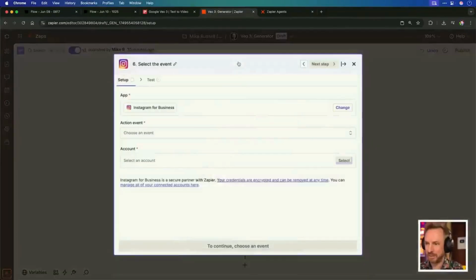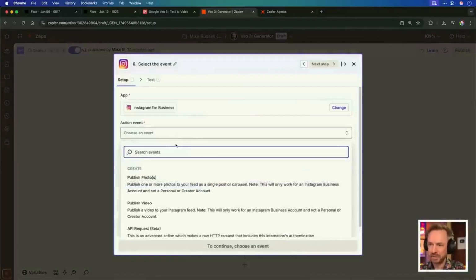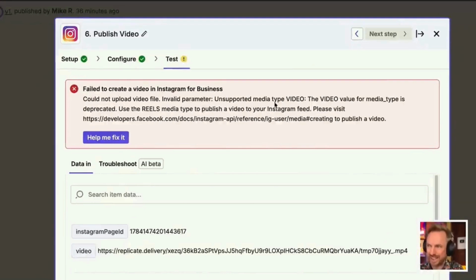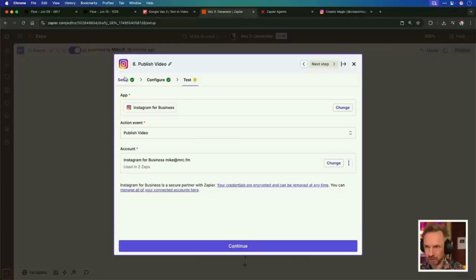There it is, Instagram for Business. I'm already connected, which is great. There we go. Now our action event is going to be publish a video. Okay, you'll notice here on the first try that actually video has been deprecated and they've replaced it with Reels. So to get this fully working, we'll switch over to an API request.